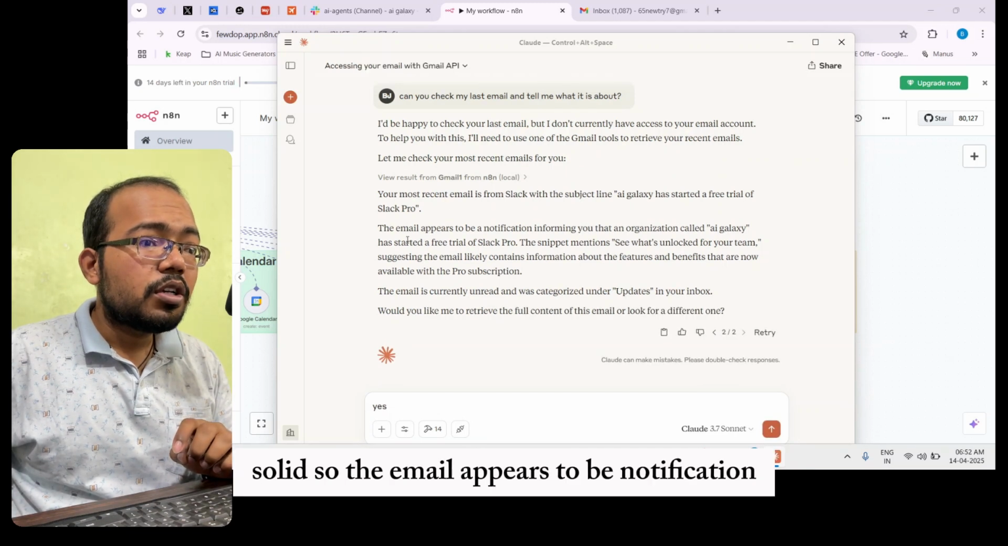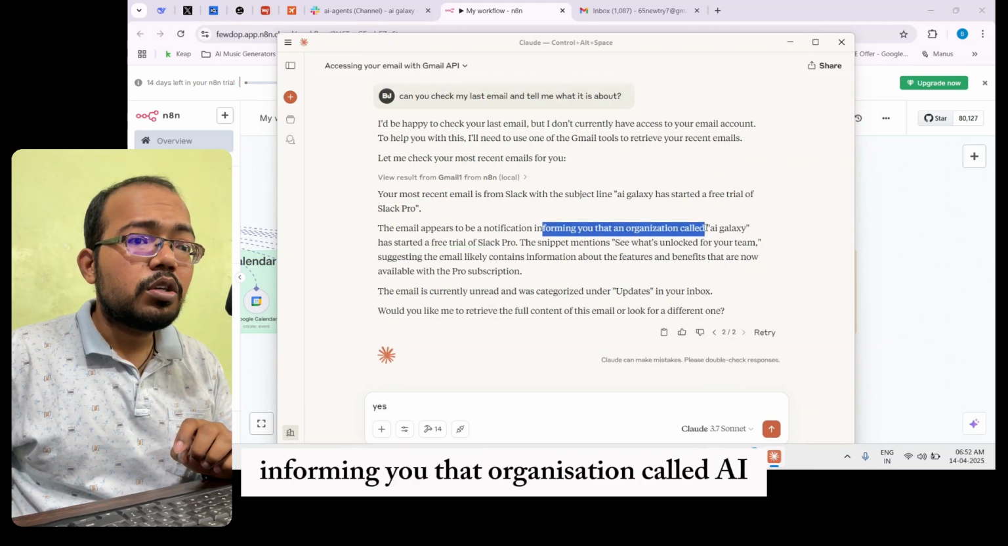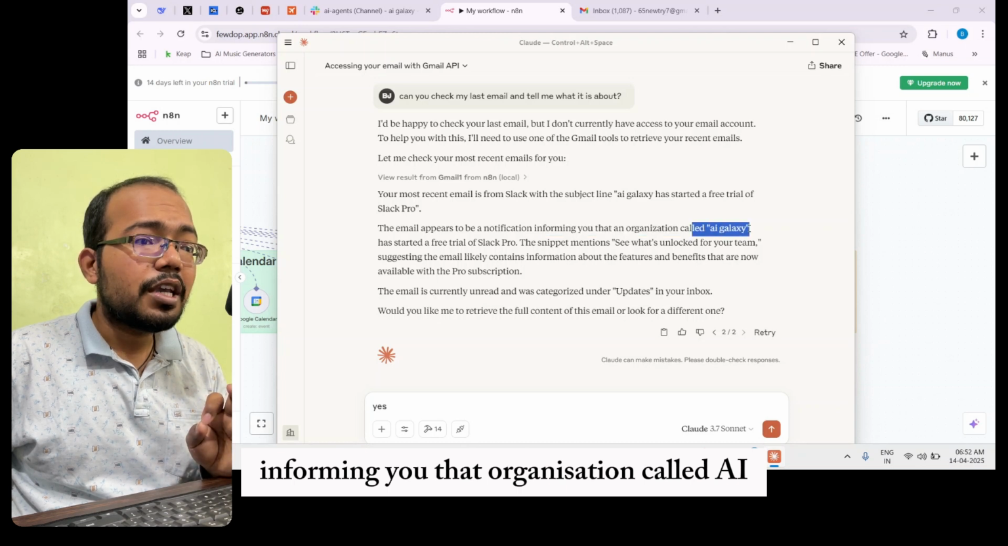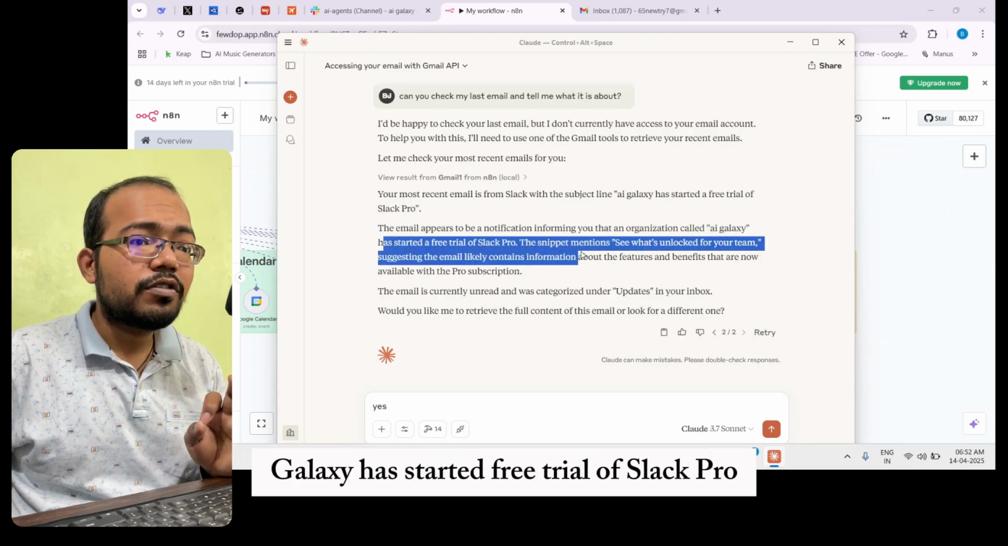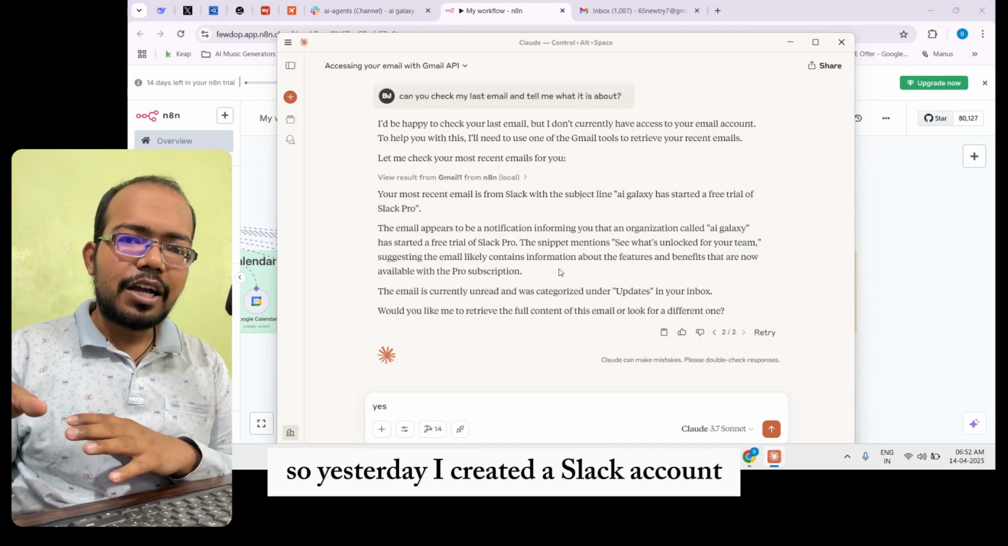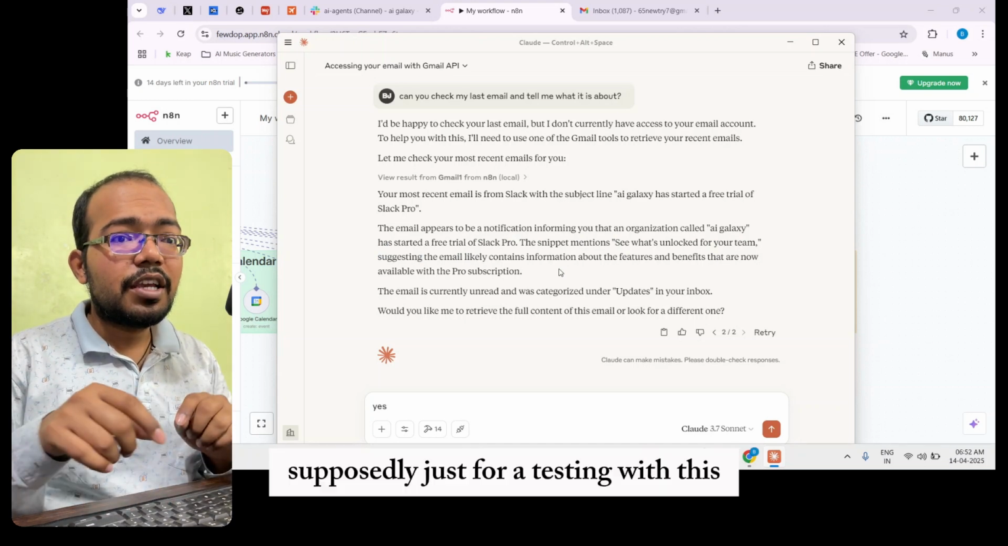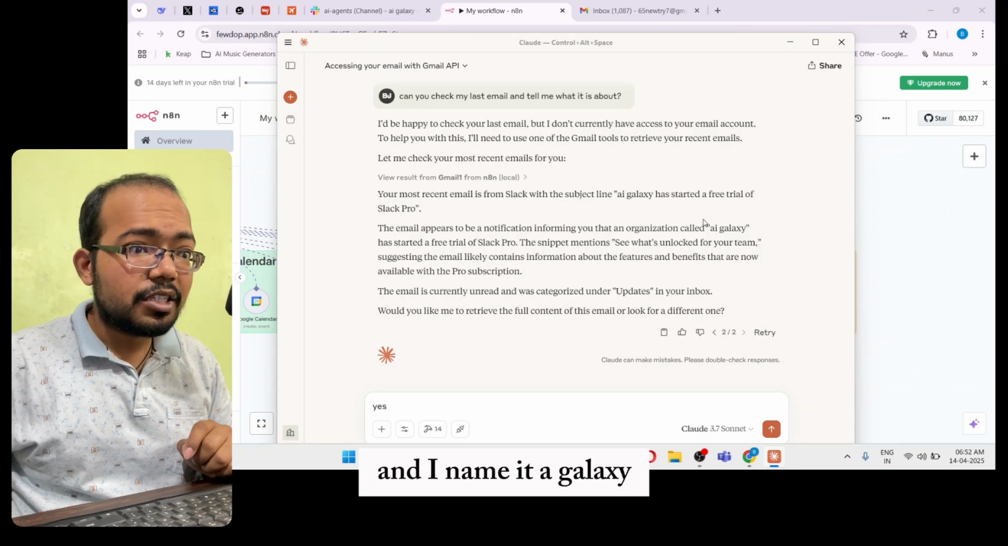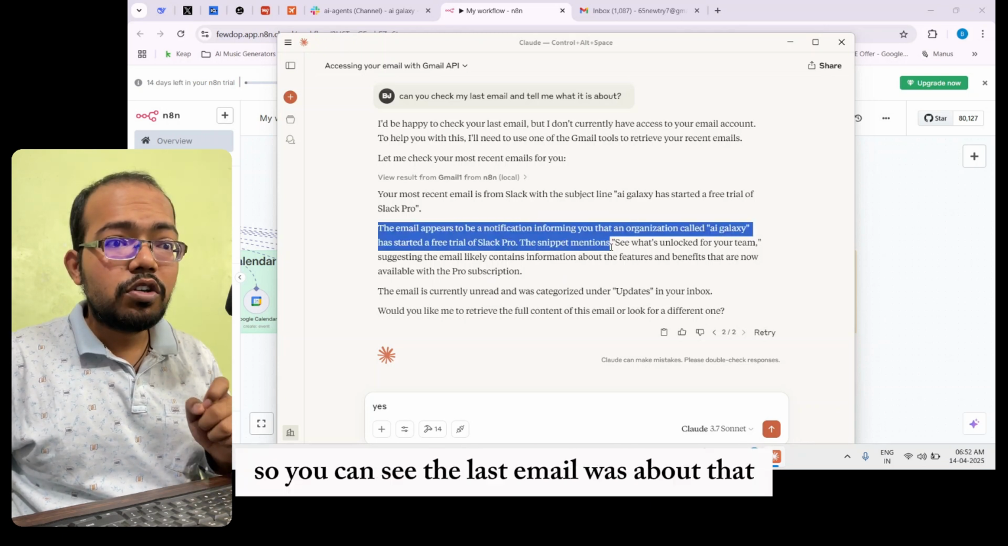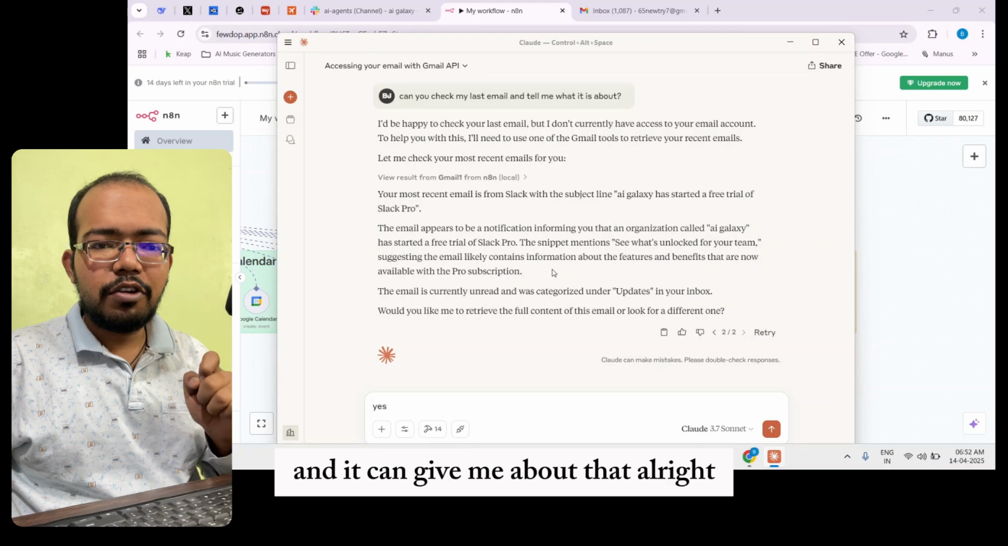So the email appears to be a notification informing you that an organization called AI Galaxy has started a free trial of Slack Pro. So yesterday I created a Slack account just for testing with this, and I named it AI Galaxy. So you can see the last email was about that, and it can literally tell me about that.